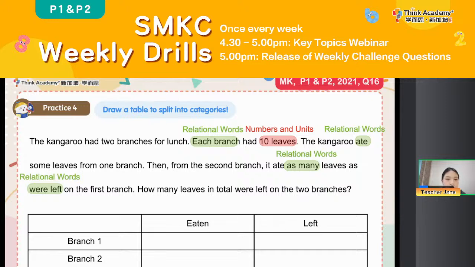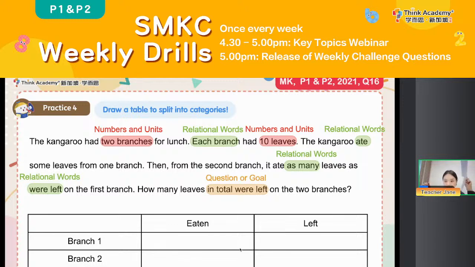The kangaroo has 2 branches for lunch, and each branch had 10 leaves. The kangaroo ate some leaves from one branch, and then from the second branch, it ate as many leaves as were left on the first branch. How many leaves in total were left on the 2 branches? Okay, everyone, this time I give you 2 minutes to do it by yourself first, then we will discuss together, okay? Our goal is to see how many in total were left.